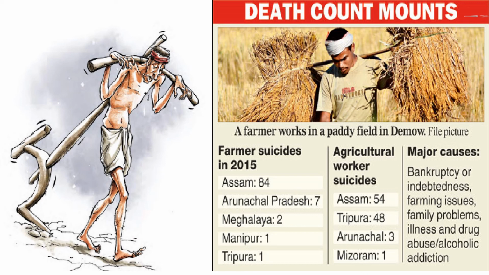Farmer suicides in 2015: Assam 84, Arunachal Pradesh 7, Meghalaya 2, Manipur 1, Tripura 1. Agriculture workers suicides: Assam 54, Tripura 48, Arunachal 3, Mizoram 1. Major causes: bankruptcy or indebtedness, farming issues, family problems, illness and drug abuse, alcoholic addiction.